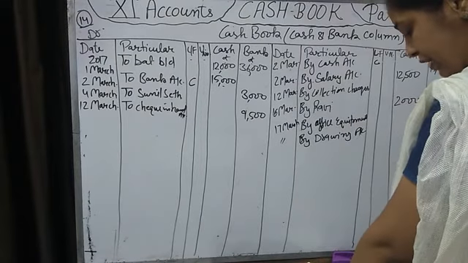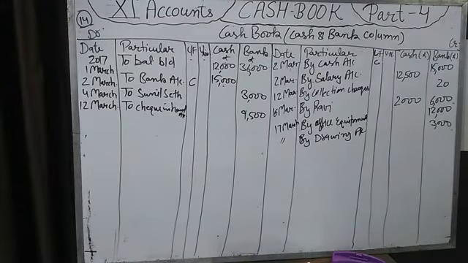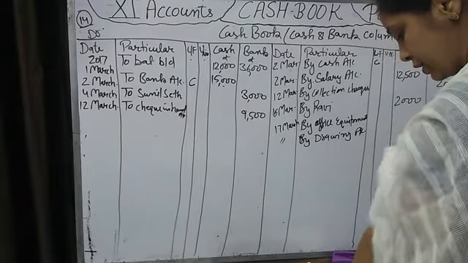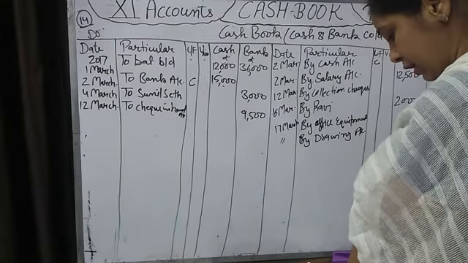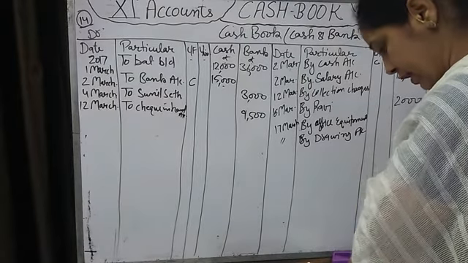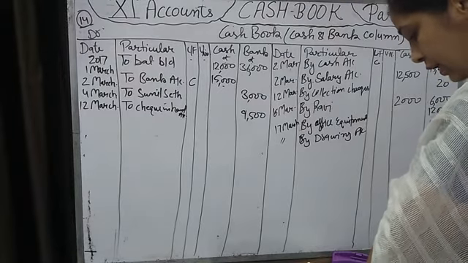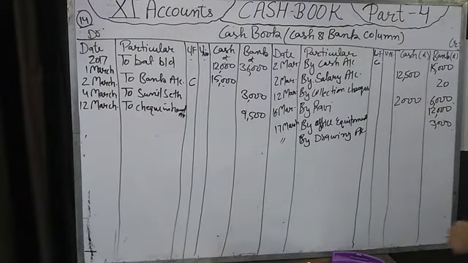Sanjay returned goods 500 and settled his account by the check. Return goods will also be recorded in the journal proper. We have sold goods to Sanjay 8,500, he has returned 500. Now 7,500 he is giving to us by check. If anything is mentioned about when we are depositing this check into bank, see in the question. Nothing is mentioned about that, it means we will deposit on the same day.